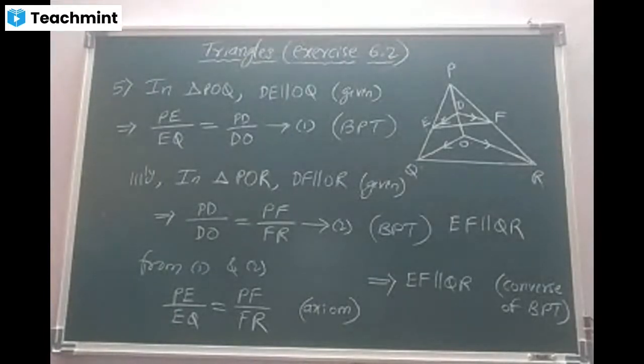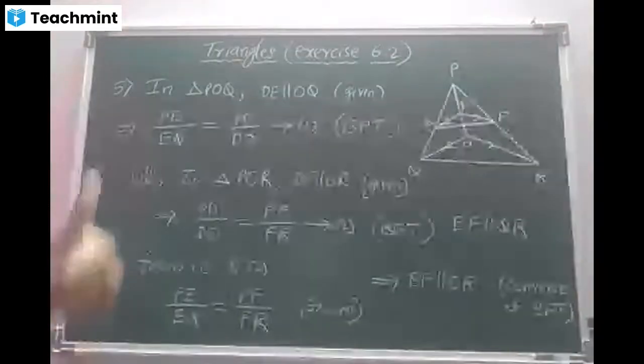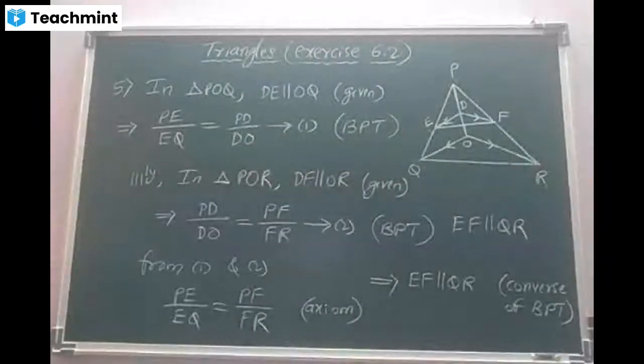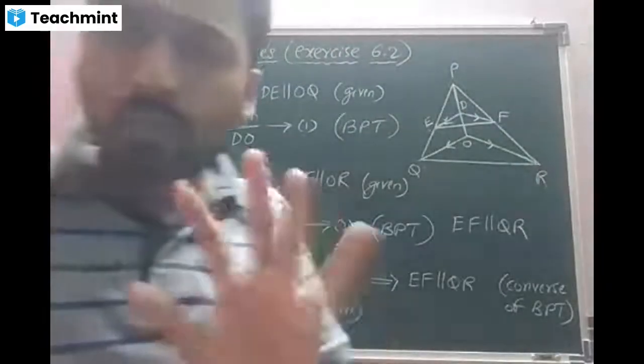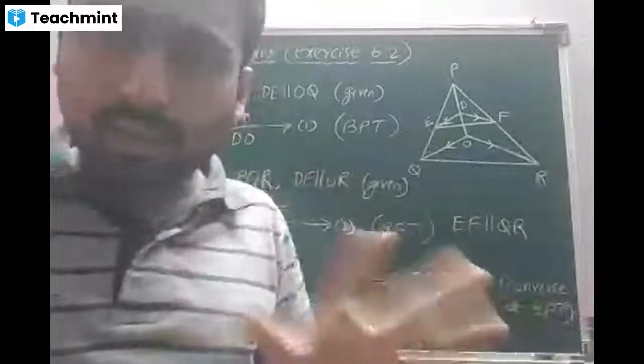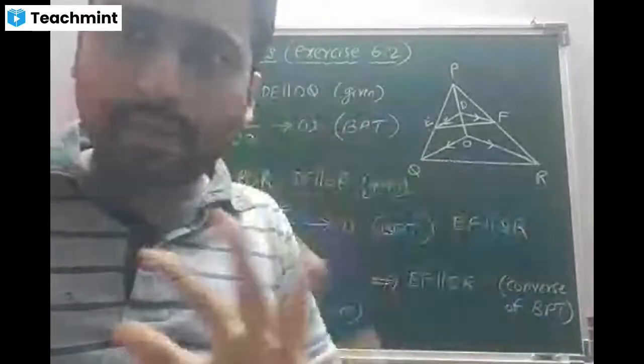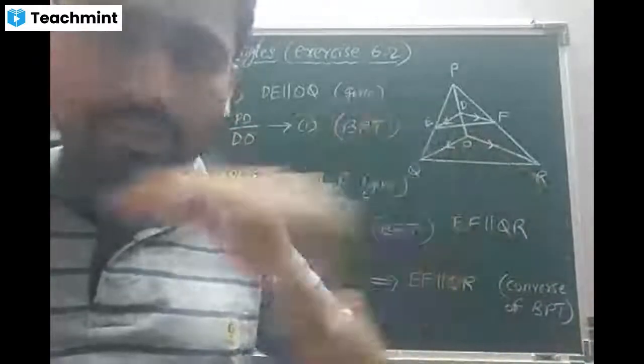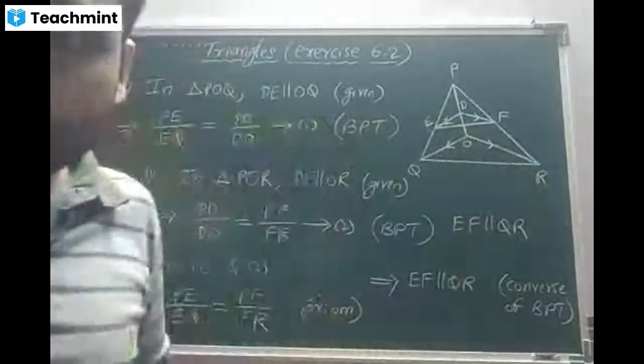Do fast. Finished, sir. All of you are done? Yes, sir. Beta, the questions are very easy. Need not worry much about it. Everywhere, applying the BPT, comparing with the axiom, and then getting the results. Fine, beta?